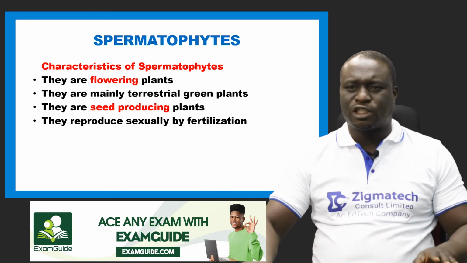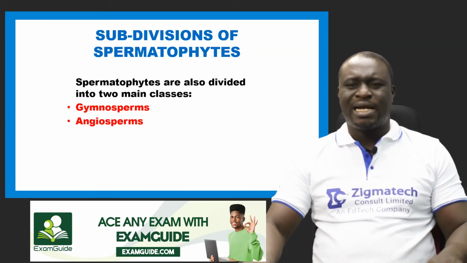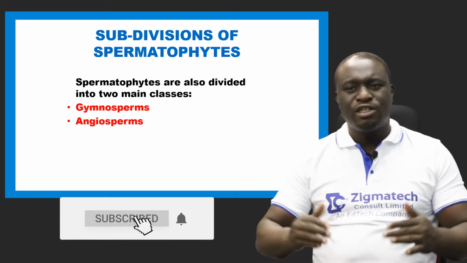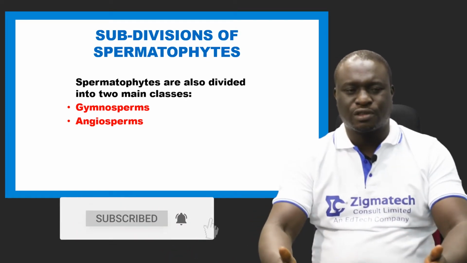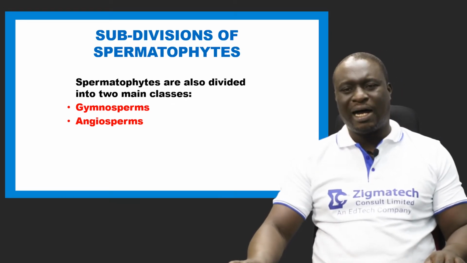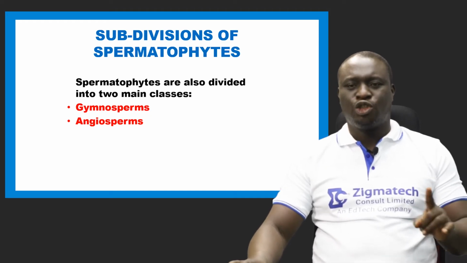Now, let's take a look at some subdivisions in spermatophytes. Spermatophytes can also be broken down into other subdivisions. The 2 subdivisions under spermatophytes are gymnosperms and angiosperms.